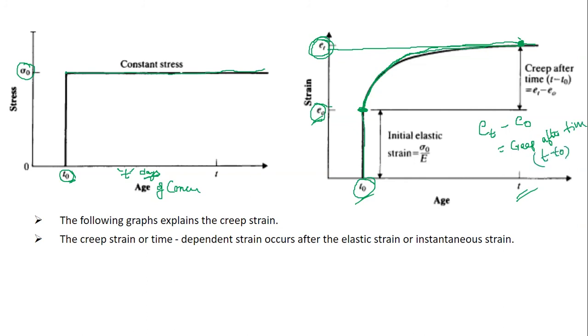This strain, epsilon t minus epsilon naught, which we call creep strain, has occurred during the time interval t and t naught. Isn't it right? So that's it.